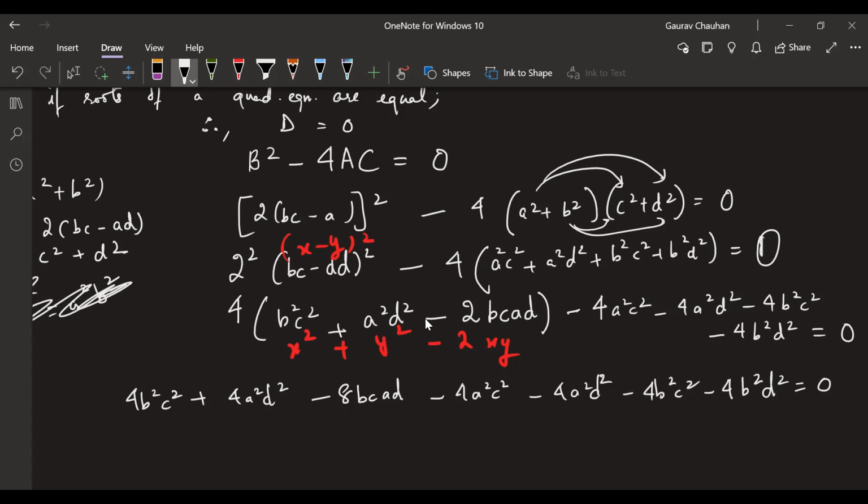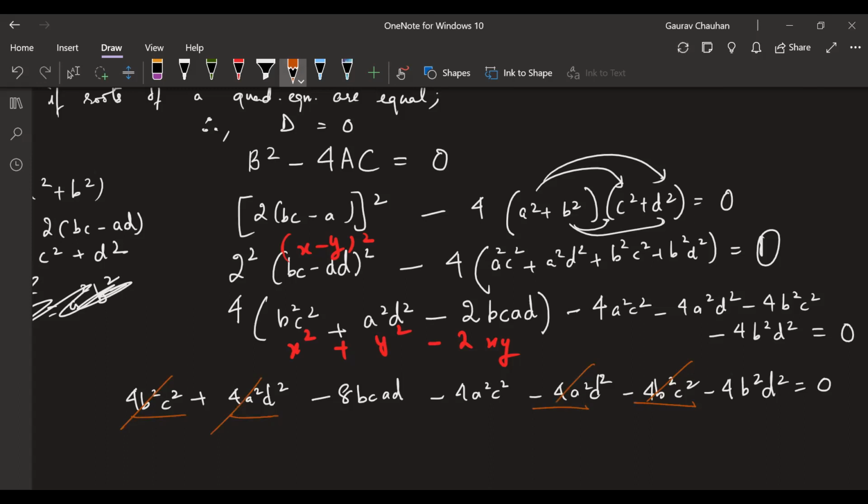Okay, I'm just bringing that to your attention here. It's not a waste. Yeah, going back to it, 4b square c square. Let's see what gets cancelled off. Okay, 4b square c square minus 4b square c square gets cancelled off. Okay, 4a square d square minus 4a square d square gets cancelled off.